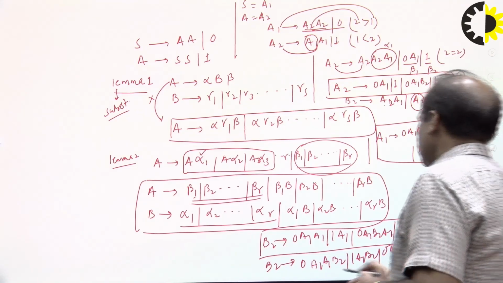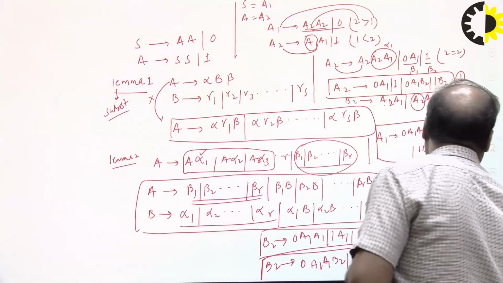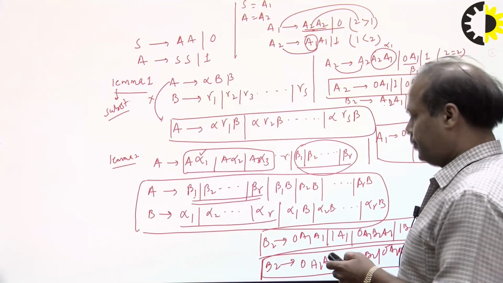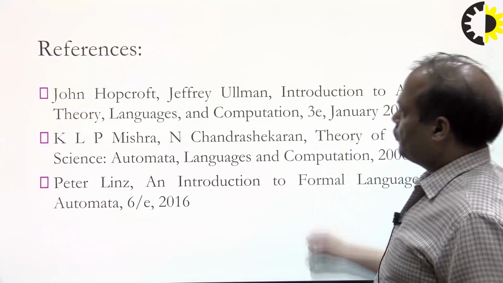So this is also already in GNF. So you can see that the entire grammar has been converted into GNF. These are the references. Thanks for watching.